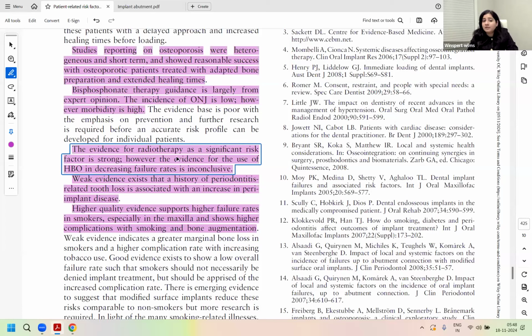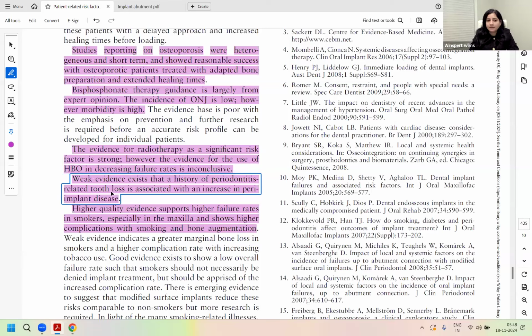Evidence of radiotherapy, especially above 50 grays, is a significant risk factor. And regarding hyperbaric oxygen to reduce implant failure, the evidence is not enough to say that using hyperbaric oxygen will reduce the risk of implant failure. There are inconclusive results around that. So definitely with 50 gray and above radiotherapy, the risk is extremely high.